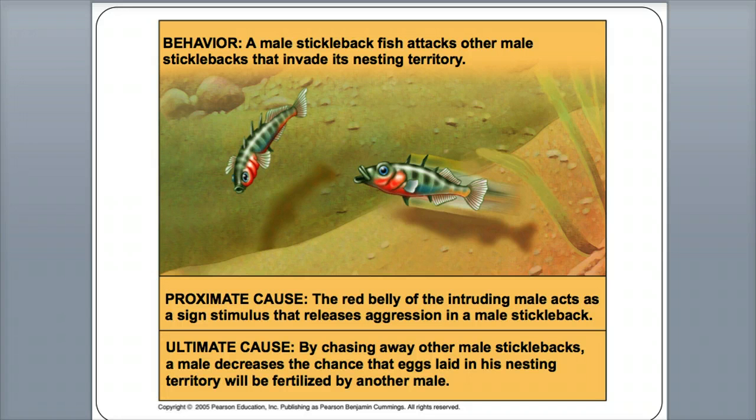Well, the proximate cause, remember proximate, we're talking about the immediate cause? Well, immediately it sees a red belly, so it's a sign stimulus that says, oh, this guy is aggressive, or this guy is bad news. So that's why the fish attacks. That's the immediate cause, it sees red. The ultimate cause, or the big picture, is that by chasing away other male sticklebacks, a male decreases the chance the eggs laid in his nesting territory will be fertilized by another male. So big picture, it attacks other red male sticklebacks because it has less chance to have offspring if there's another male there. So that's what I mean by comparing a proximate cause to an ultimate cause.